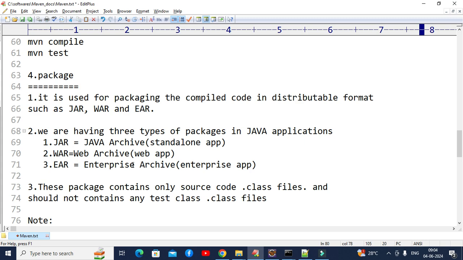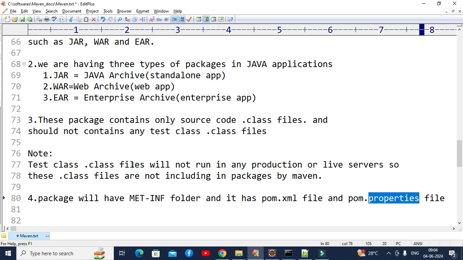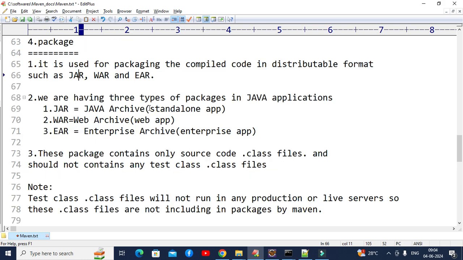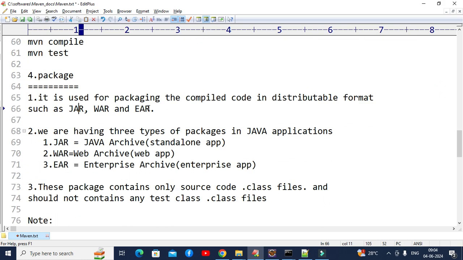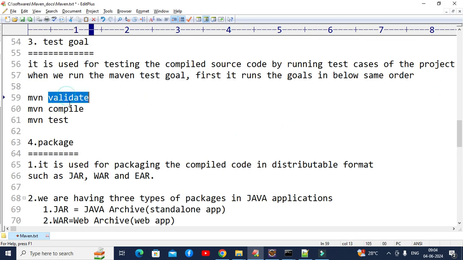Okay, and then when we use Maven package, right, by default, for any package command, it will check whether a packaging tag is there in the pom.xml file or not. If it is there, it will pick that value. If it is not there, by default the packaging is jar. Then it will first execute Maven validate, then Maven compile, and then Maven test.